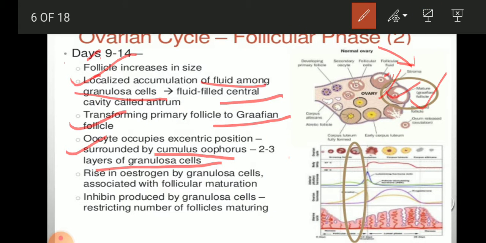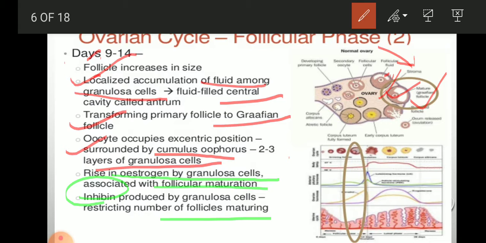So there is a rise in estrogen by granulosa cells. These granulosa cells release estrogen, associated with follicular maturation. Follicles get matured by releasing more estrogen from granulosa cells. There is also a hormone, inhibin, produced by granulosa cells, that restricts the number of follicles maturing, because one follicle is getting matured and is going to be ovulated.